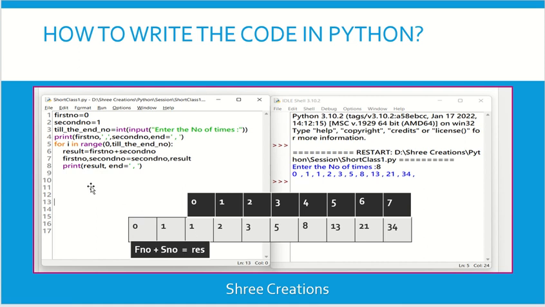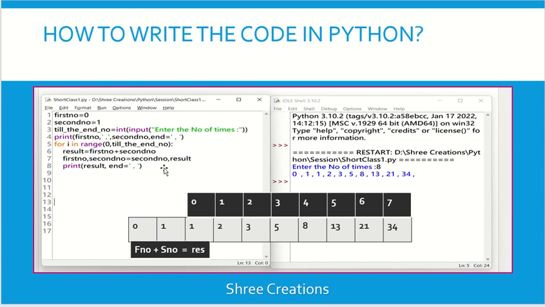Before printing this result, I wrote one more line, the 7th line. In this, what did I write? First number, comma, second number equal to second number, comma, result.